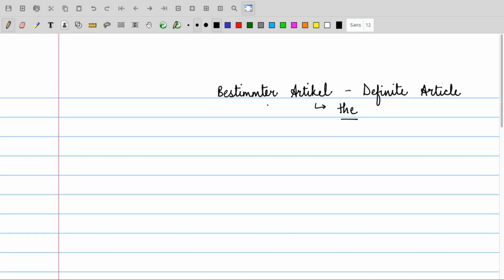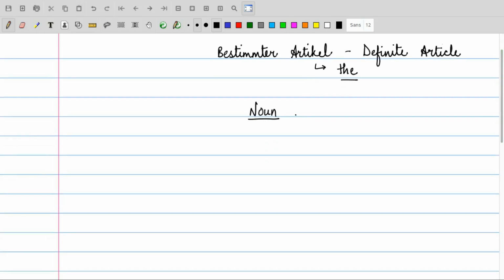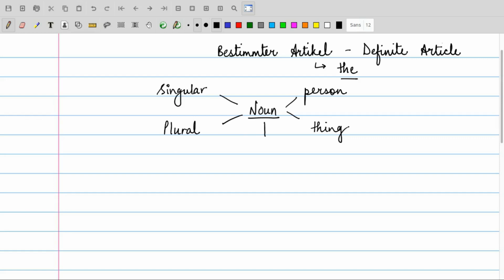Now what happens in German is, the nouns in German, no matter if it be a person, no matter if it be a thing, no matter if it be living, no matter if it be non-living, no matter if it be singular, and no matter if it be plural, in the German language a noun has been categorized into three parts.